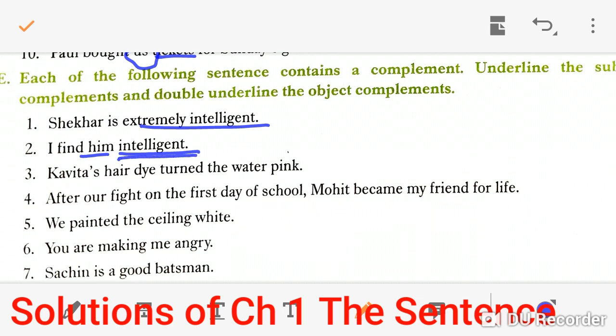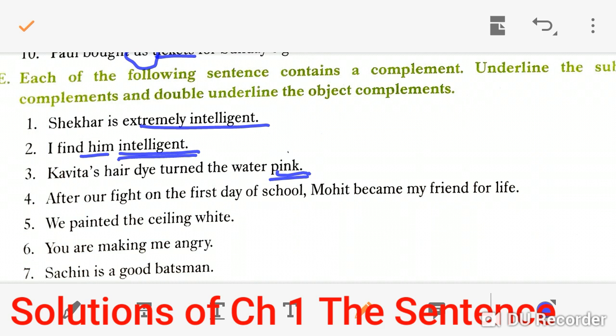Kavita's hair dye turned the water pink. Here Kavita's hair dye turned the water. The water is an object and the water has changed in color to pink. So pink is an object complement. That's why it is underlined here two times. After our fight on the first day of school, Mohit became my friend for life.